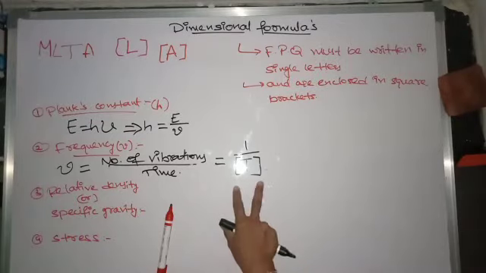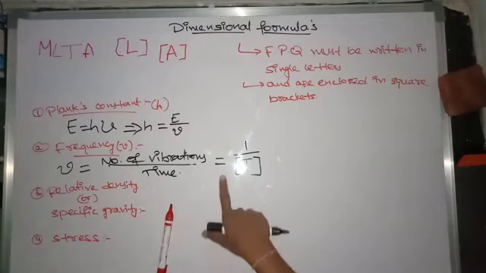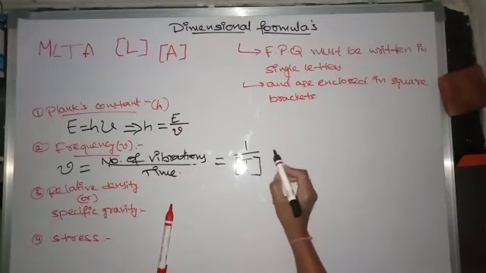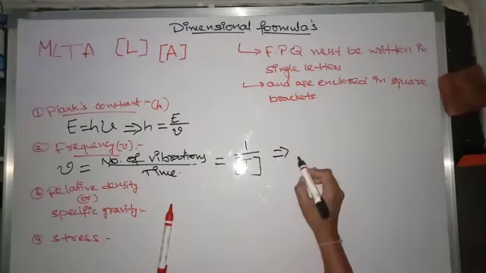So nu is number of vibrations per time, which is equal to 1 by T, and the dimensional formula is M0 L0 T power minus 1. There is no mass, no length. And you just substitute in this equation. We had already derived the energy equation.